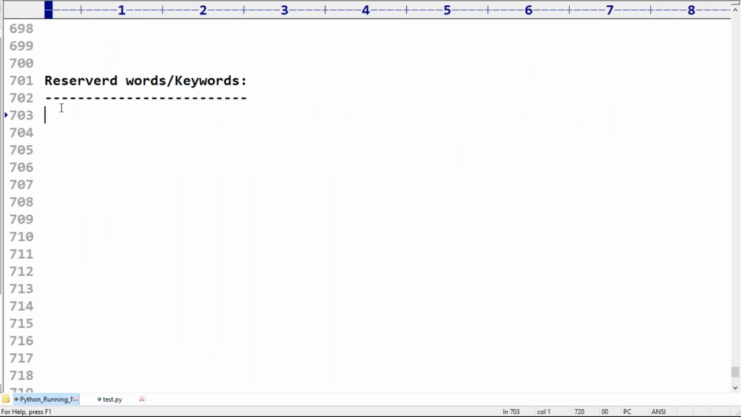Next, reserved words are keywords. A very important terminology. Reserved words are keywords. If you go back to school, do you remember the golden days, your school days? Your school days are golden days. If you remember the school days, first, what did you learn in school?